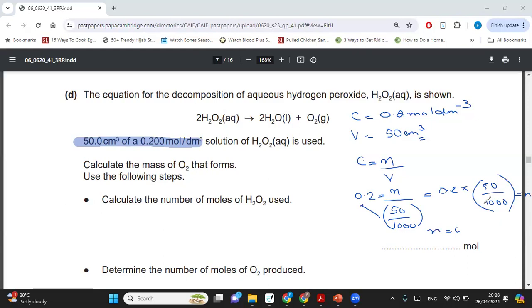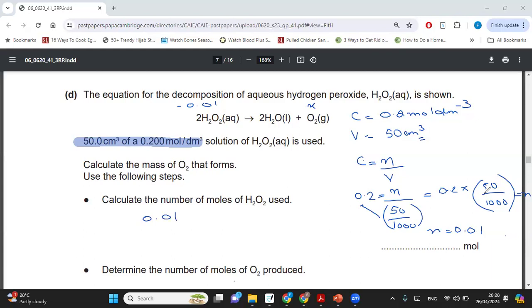Now, you can see that I have the number of moles of hydrogen peroxide. So this is what you were asking me. How do we deduce the moles of the oxygen? So we have to find out the moles of oxygen. Now, this is how you guys are going to do it. Look, what are the moles of hydrogen peroxide? 0.0.